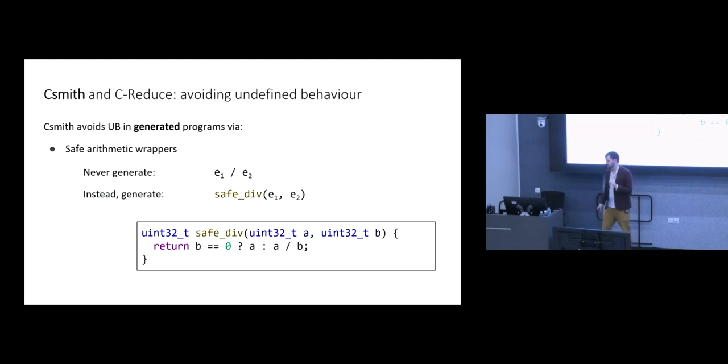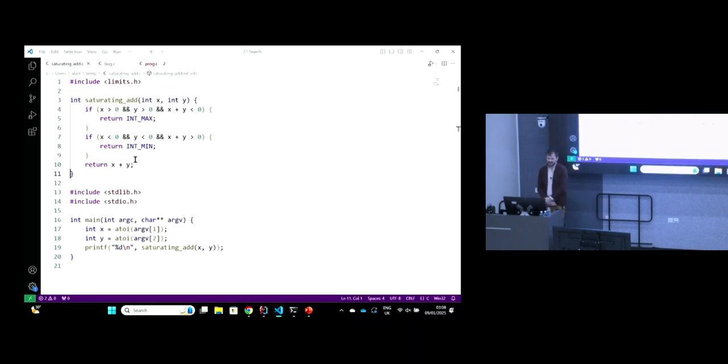In particular, if we look at this saturating addition program here, it's not true to say this program has undefined behavior. It's rather true to say this program would exhibit undefined behavior if you called the program with sufficiently large values of x and y. And it's very important, really, because otherwise any program that featured division anywhere in it would have undefined behavior because that division could, for some inputs, go wrong, right?